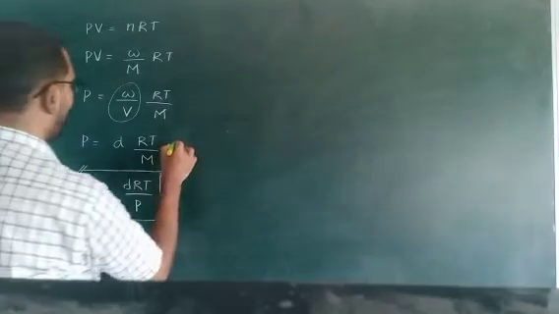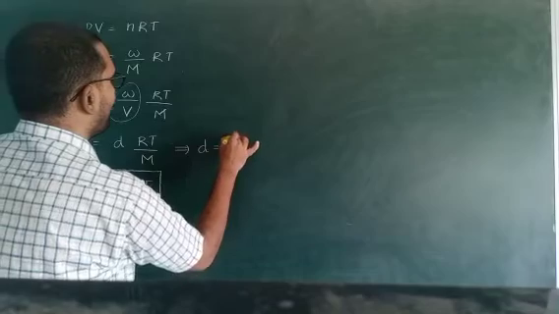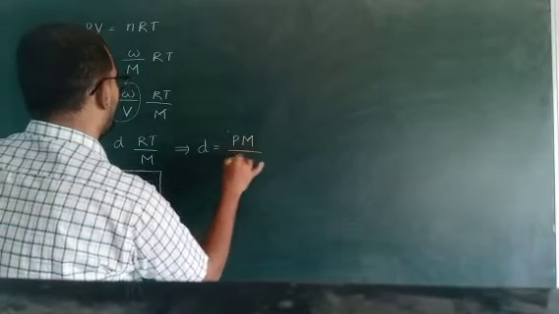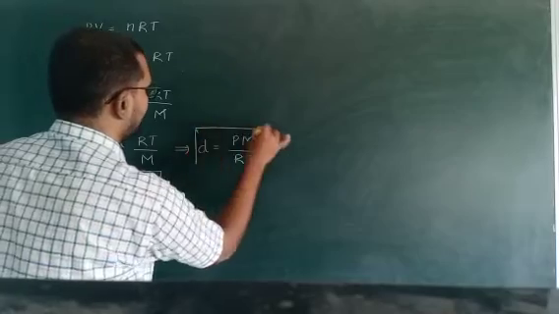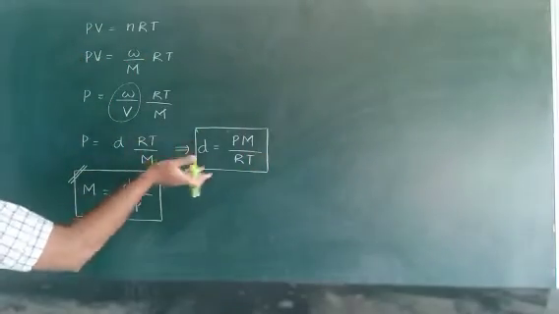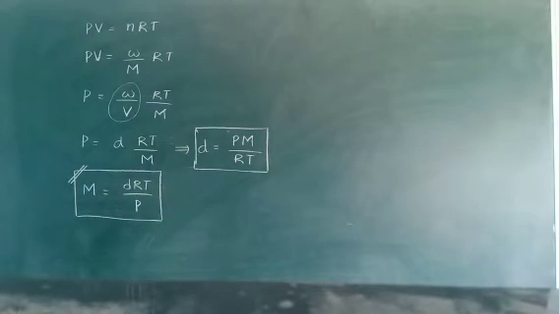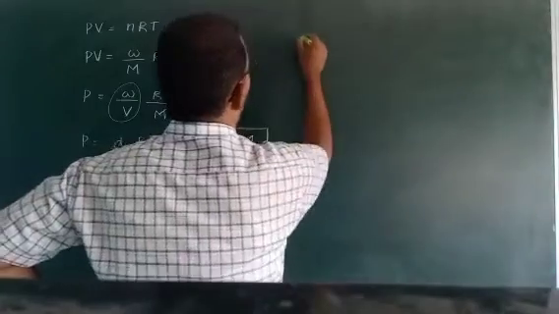M is equal to dRT by P. Or sometimes we can solve only for d. Small d is equal to PM by RT, for solving density. This is for molecular mass. We can convert this formula in any way.